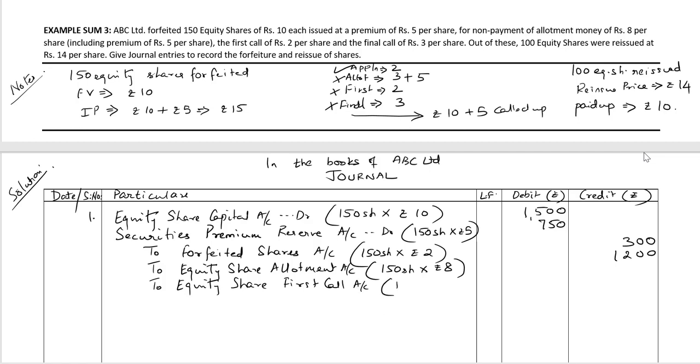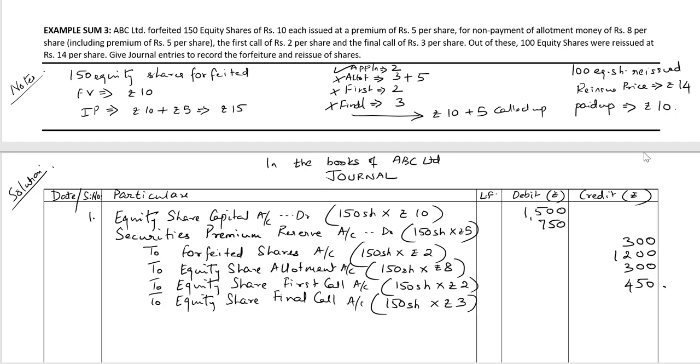Amount due on first call but not received, 150 shares multiplied by rupees 2 per share, 300 rupees, and to equity share final call account. The amount which is due on the final call but not received, 150 shares multiplied by rupees 3 per share, comes up to 450 rupees.